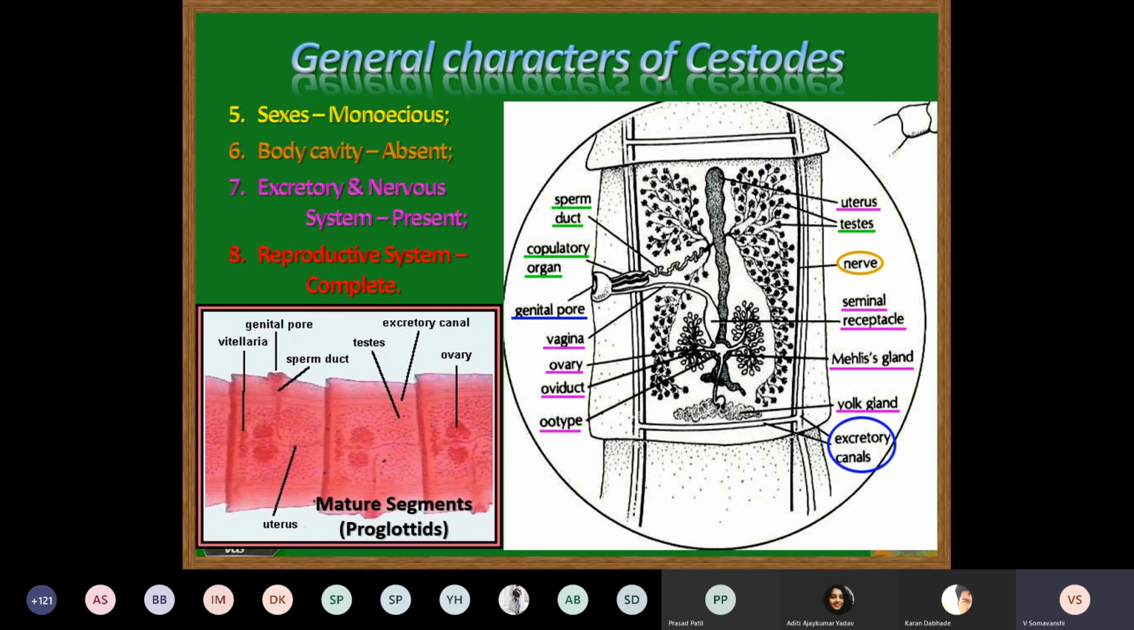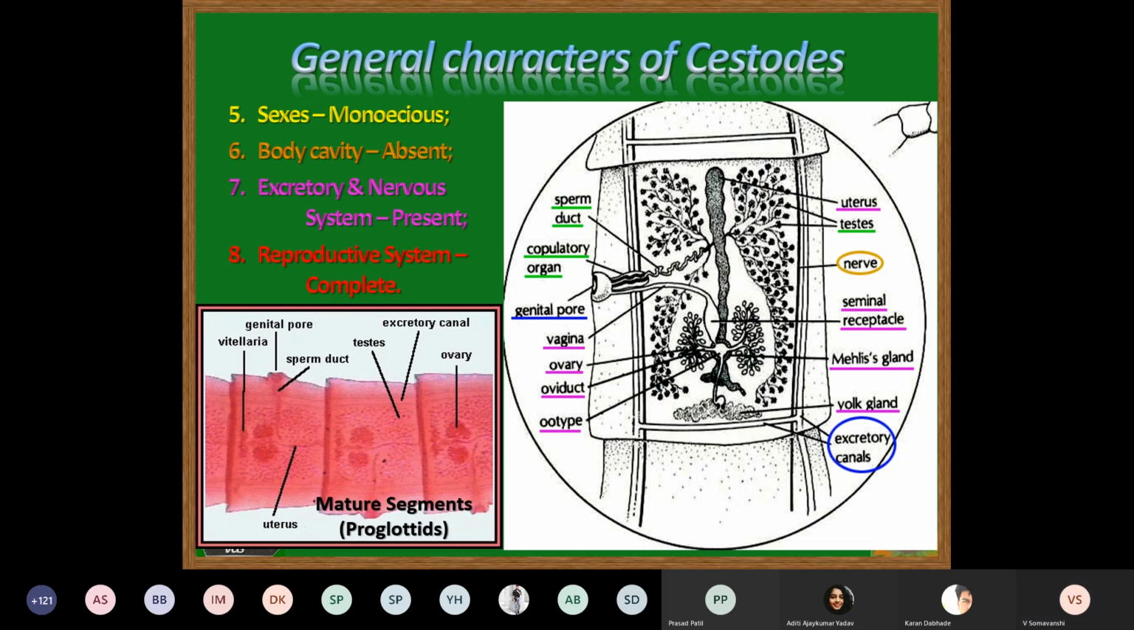And the uterus gets completely filled up with hundreds of eggs together. One single segment can produce a number of eggs. More than hundreds of eggs are produced in one single segment. You can just assume, if it is a very long parasite with numerous segments, the number of eggs which are liberated by one single parasite. It may be in thousands or even in lakhs.